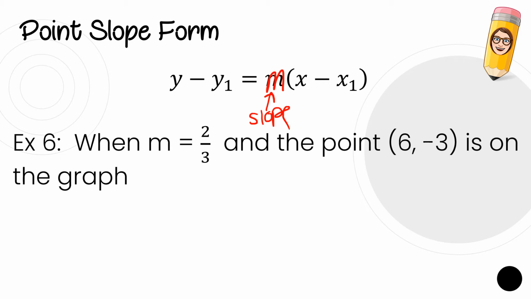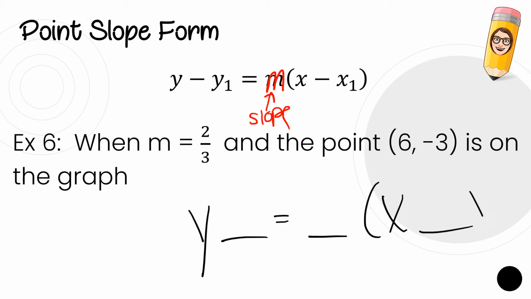So here's how I like to set it up. I like to start with y space equals space parenthesis x space. I like to set up the point slope form first. Now we know that the slope still gets multiplied and is written in front of the x. Let's talk about the point though.